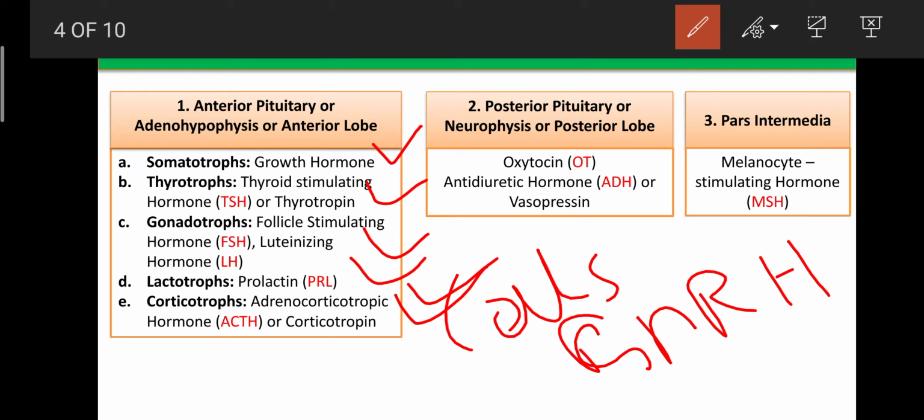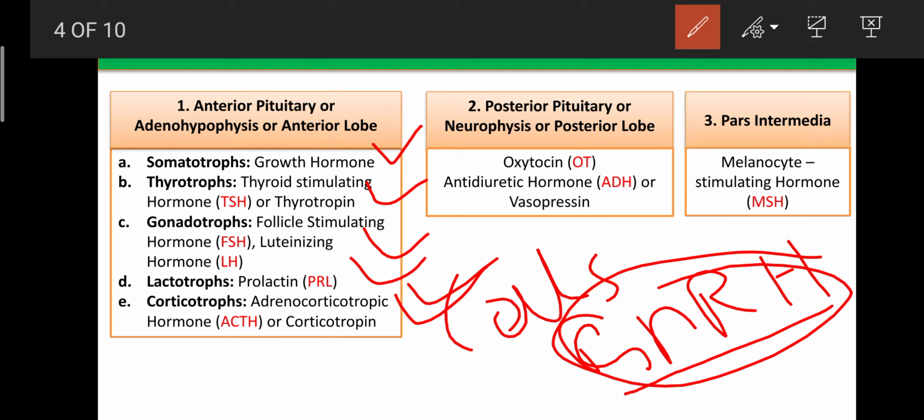And the secretion of these cells mainly depends upon the hypothalamic hormone or hypothalamic releasing factor. Those are secreted from the hypothalamus. That's why the hypothalamus is known as the master of masters. Whatever hormones are released from the hypothalamus are known as the hypothalamic hormones. So they are denoted as the GnRH.